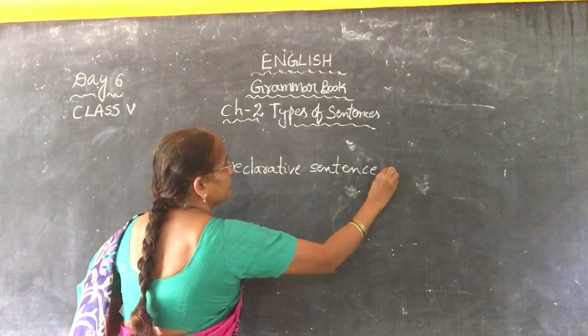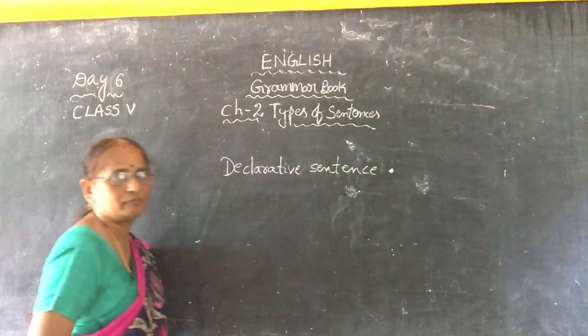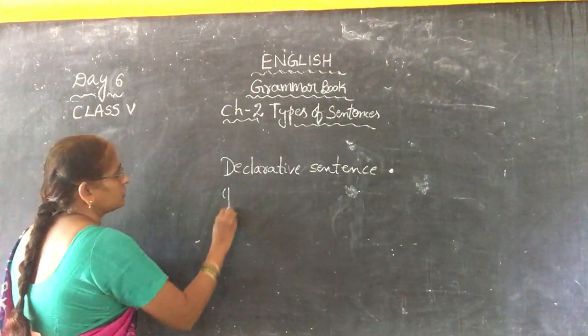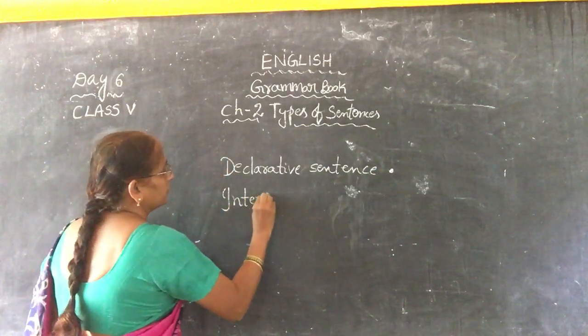A declarative sentence ends with what? Full stop. Okay. And next, the second one, interrogative.